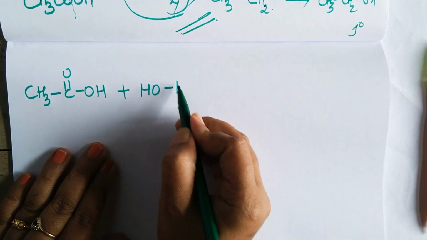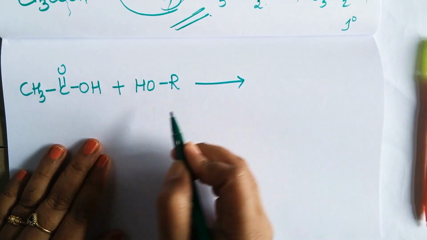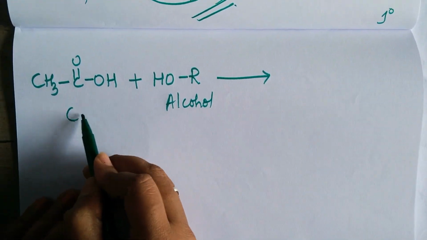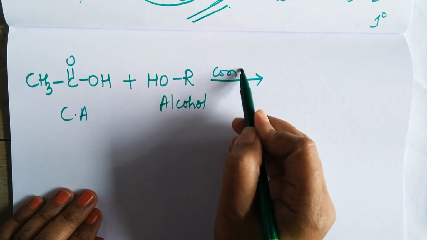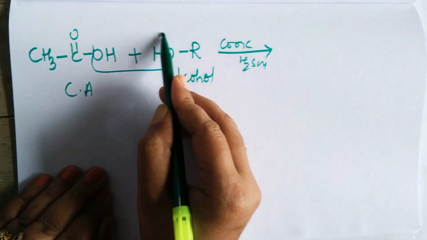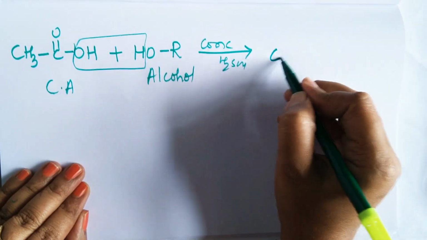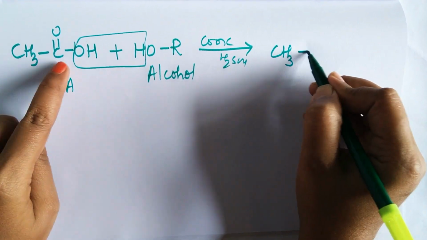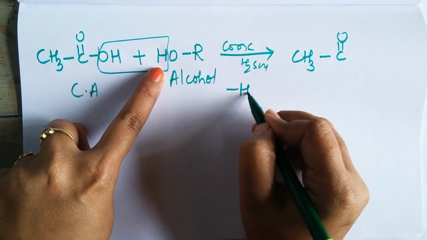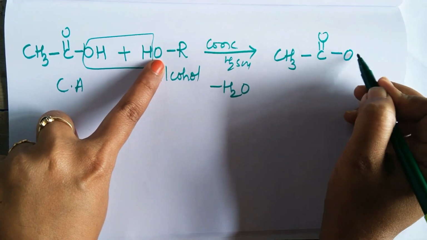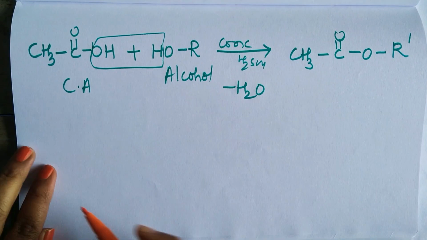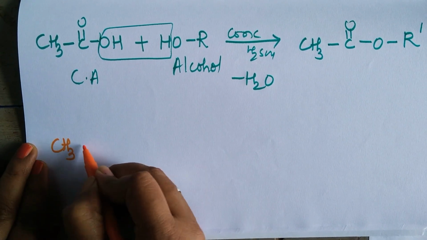We are going to convert it into an ester. So what is esterification? Reaction of an alcohol with a carboxylic acid in the presence of concentrated H2SO4. Sweet smelling compounds called esters are formed. So the ester formula is CH3 C double bond O. Water has gone out, minus H2O, remaining is O and R dash. This is our ester.